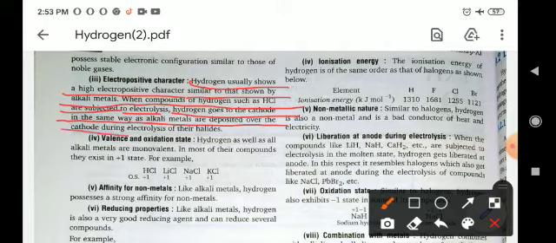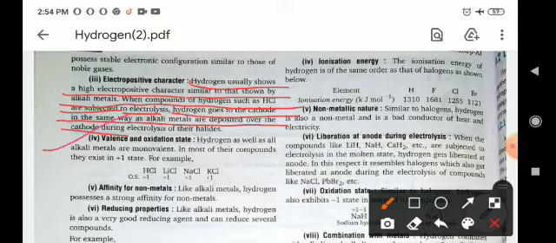If we do the electrolysis of hydrogen, the same process occurs with hydrogen as happens with alkali metals. So it can be said that its properties resemble the first group elements, meaning alkali metals.